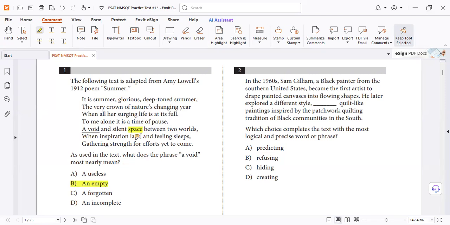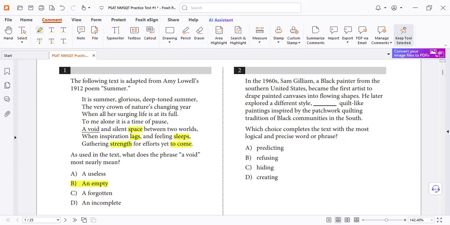And he described the word, the space between two words. He said when inspiration lacks, stops, feeling sleeps, so everything is dead, everything is not moving. This means empty. He doesn't mention it's useless or not, it has benefit or not. He didn't mention that he forgot or it's not complete. But he said between the world, no inspirations, no feeling, you know. And gathering your strengths needs the time to happen. So here, letter B is correct.